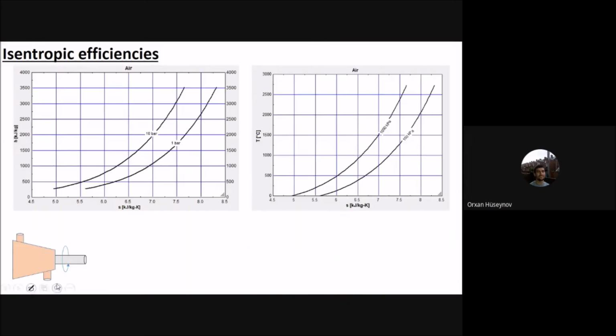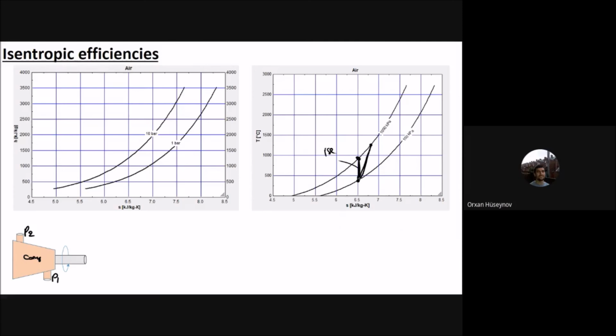Now for the turbine, so for the compressor now, this one is the compressor. I will compress it from P1 to P2 again. But now in the first case it will be isentropic, where you have the same pressure differences. This one is isentropic. For the real one, it will be an entropy increase.